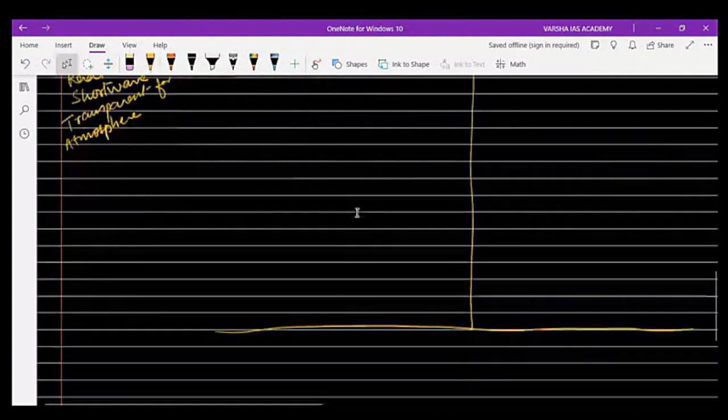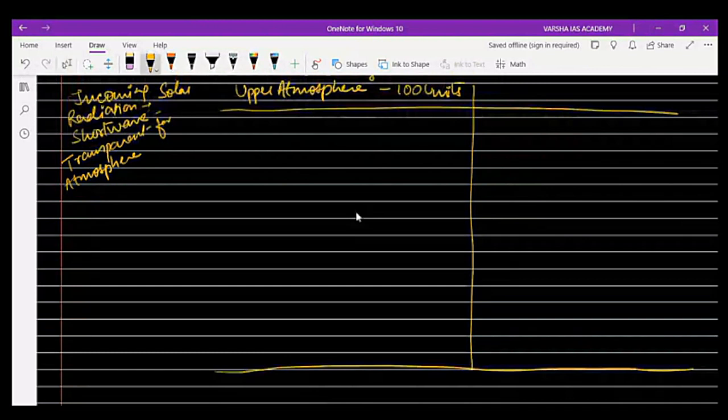Then it comes down into the lower atmosphere, where clouds are present. These clouds reflect back about 27% or 27 units into the atmosphere.